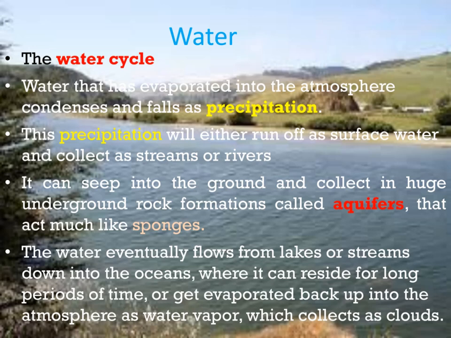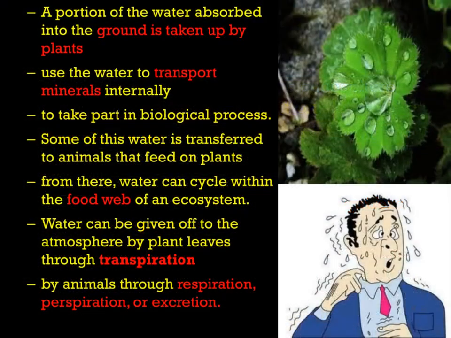The water eventually flows back from lakes or streams down into oceans, where it can reside for long periods of time or get evaporated back up into the atmosphere as water vapor, which collects as clouds.